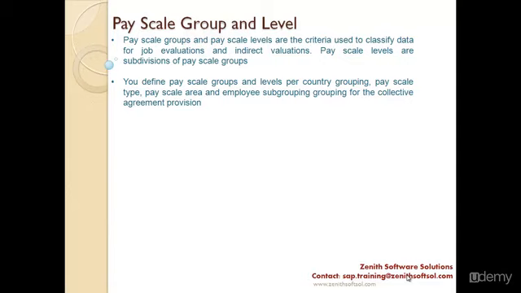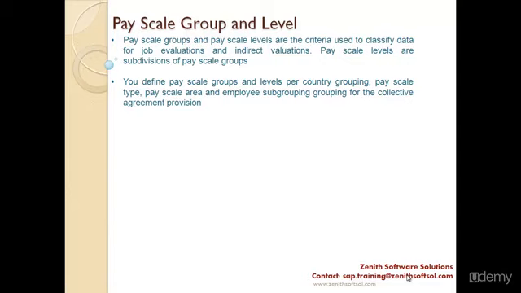Now what is pay scale group and level? Pay scale groups and pay scale levels are the criteria used to classify data for job evaluations and indirect valuations. What do you mean? Pay scale group could be manager, and pay scale level could be senior manager, junior manager, or level 1, level 2, level 3. Because this is very important to classify data for job valuations. Normally in companies, salary is decided based on the pay scale group and level. If the employee belongs to this pay scale group and this pay scale level, this should be the salary, or this should be the particular amount. So what does it mean?